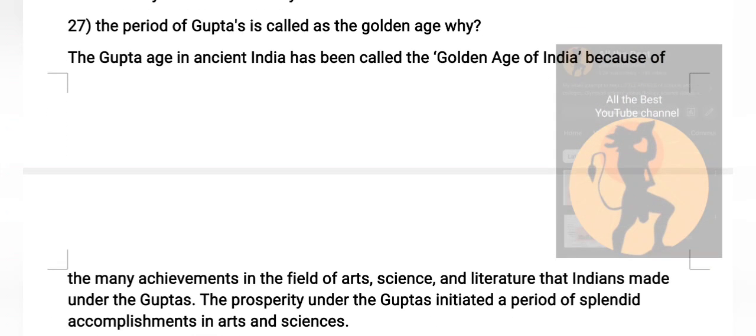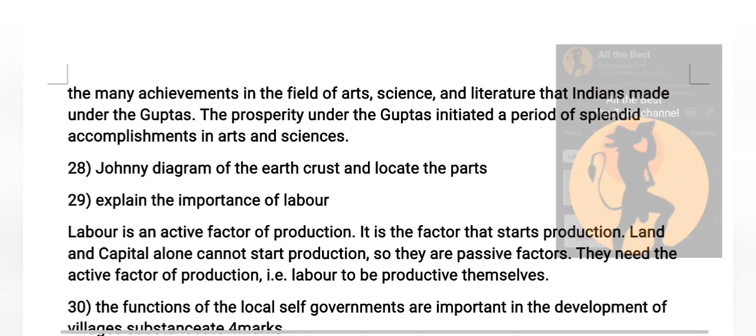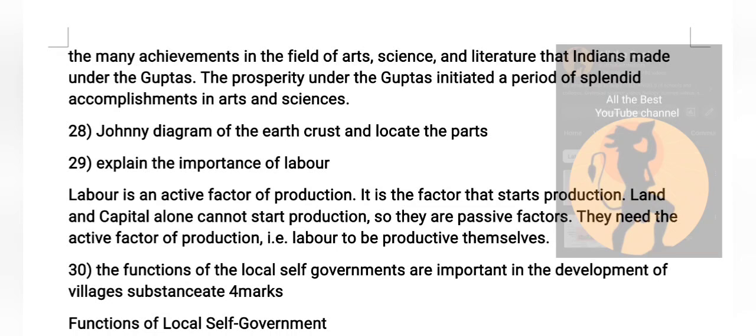The period of the Guptas is called the Golden Age. Why? The Gupta age in ancient India has been called the Golden Age of India because of the many achievements in the field of art, science, and literature that the Indians made under the Guptas. The prosperity under the Guptas initiated a period of splendid accomplishment in arts and science.